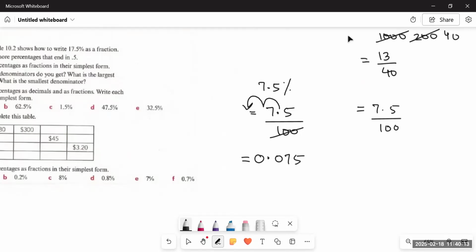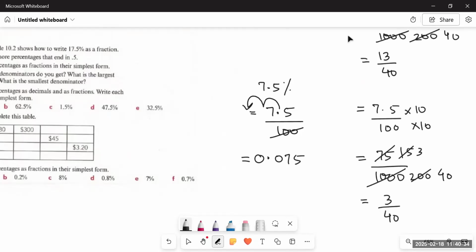But when it comes to fraction, what we have to do is multiply each by 10. It turns out to be 75 upon 1000. And then what's next? We will simplify them. 5 ones are 5, 5 fives are 25, 5 twos are 10, 0, 0. 5 threes are 15, 5 fours are 20, 5 zeros are 0. The answer would be 3 upon 40 in fraction. So 7.5% is equal to 0.075 in decimal and 3 upon 40 in fraction.